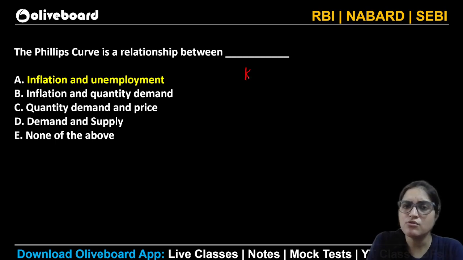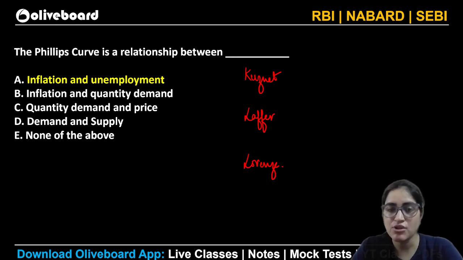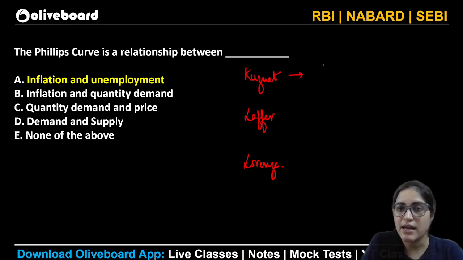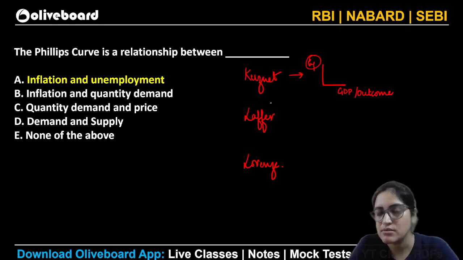Can I ask you, what does the Kuznets curve show? Or what does the Laffer curve show? Or what does the Lorenz curve show? These are certain curves that you might have read in your static portion. The Kuznets curve basically describes that when there is a change in the GDP, or in the output of any economy, what is the environmental degradation that happens?